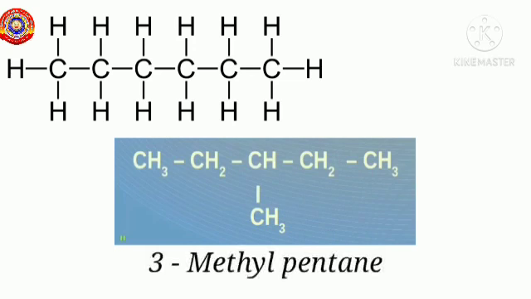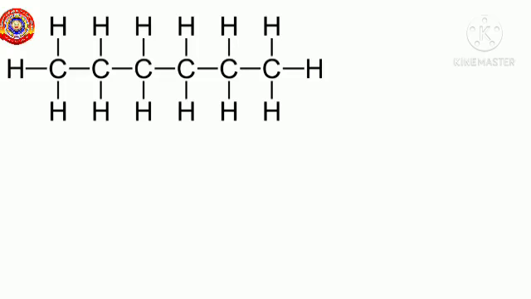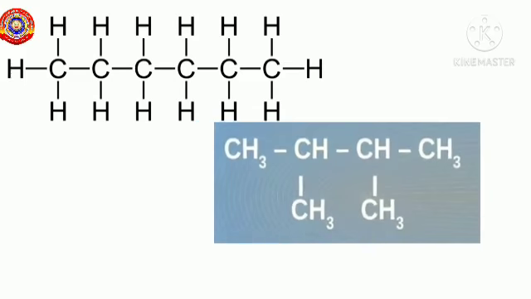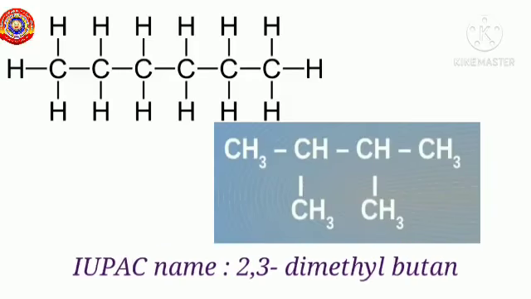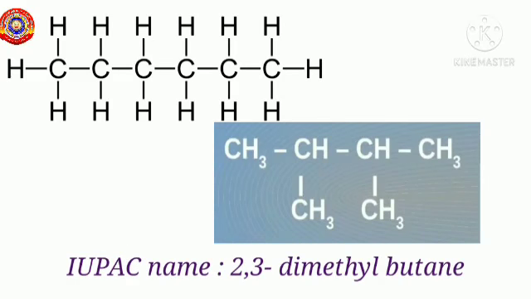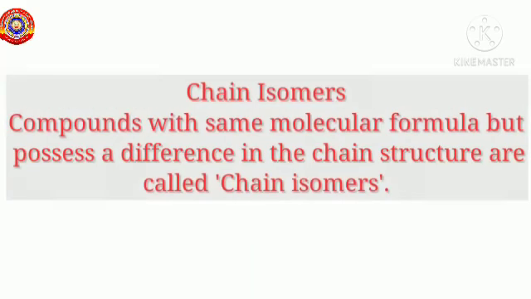Students, can we write any other possible isomer for this compound? Yes, we can write a chain isomer with 4 carbon atoms in the main chain and with 2 methyl branches on the second and third carbon atom. So what will be the IUPAC name of this compound? It is 2,3-dimethylbutane. Now did you understand what are chain isomers and how to write the chain isomers?